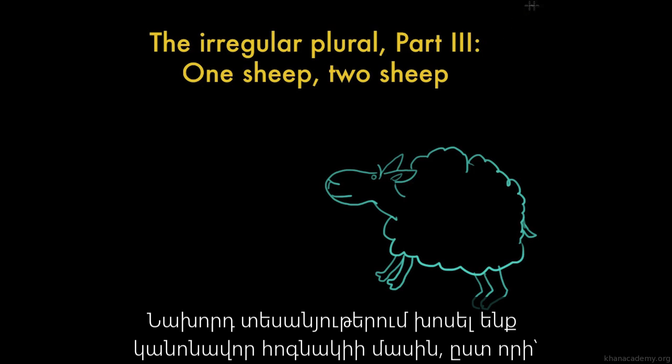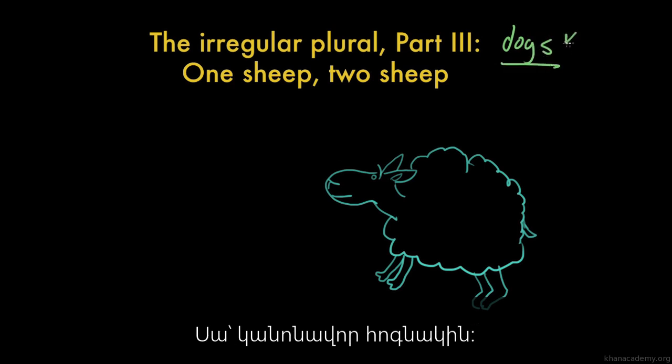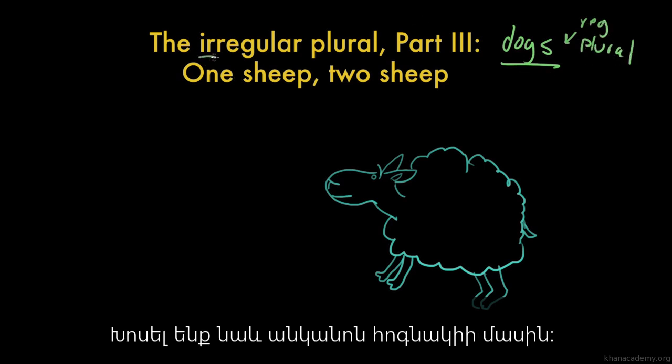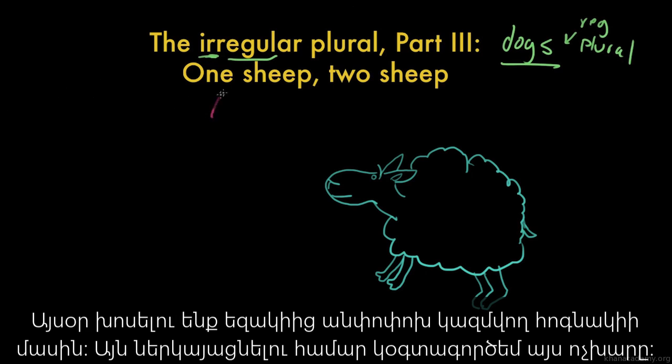So we've been talking about regular plurals, where you take a word and you add an S. So for example, the word dog becomes dogs, you add an S. And this is the regular plural here. But I've been talking about the irregular plural, the multiple form of a verb that is not regular, irregular. But today I figured we'd talk about something called the base plural.